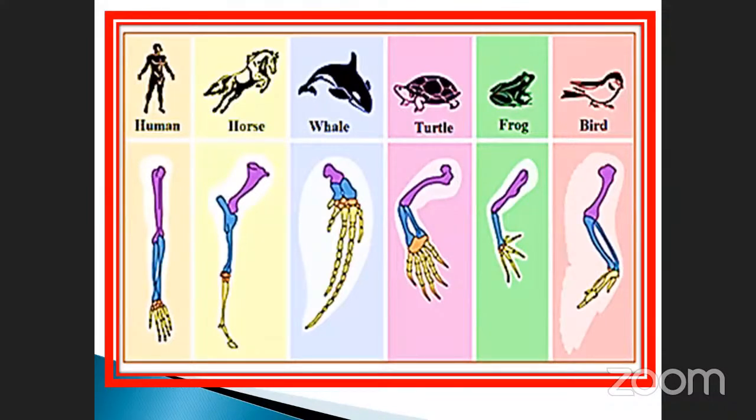See here the horse leg, whale, turtle, frog jumping process, birds flying process with the feathers. These are the same origin, but different function. Each one has a different function. This is only for swimming, running. This is walking and also used by humans for doing work. Turtle walking, frog jumping, birds flying. So these are the different functions, but the same organ.